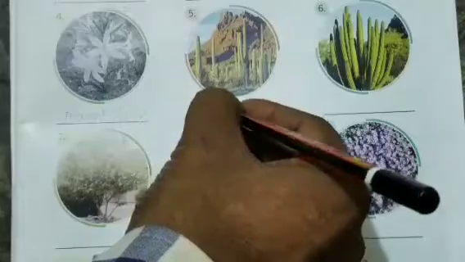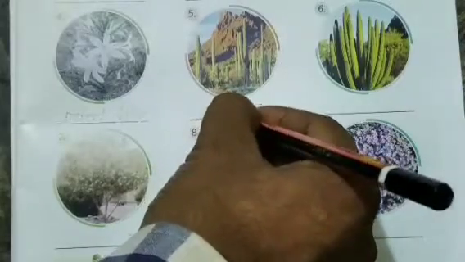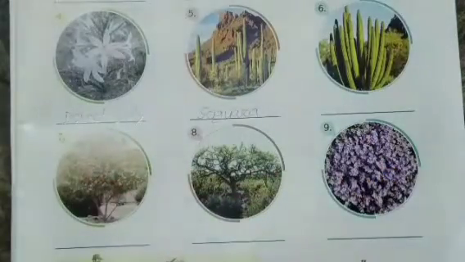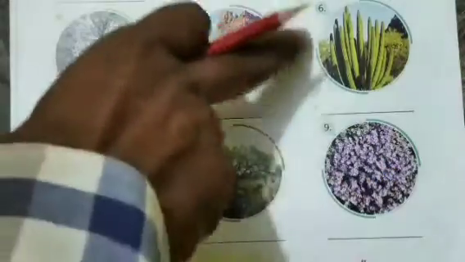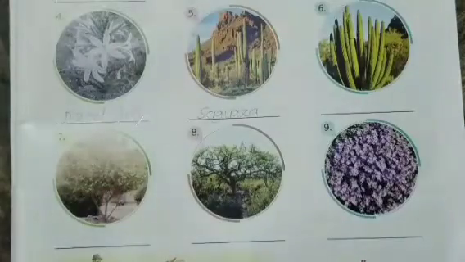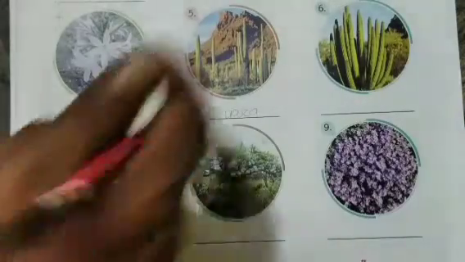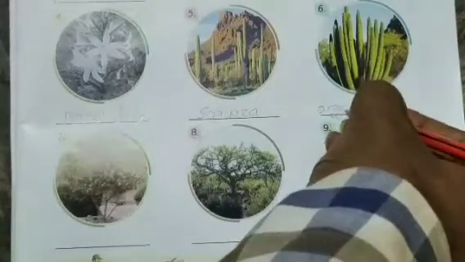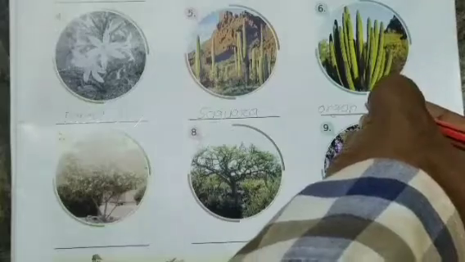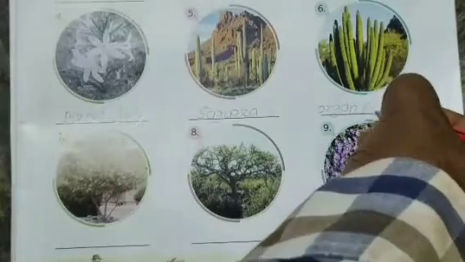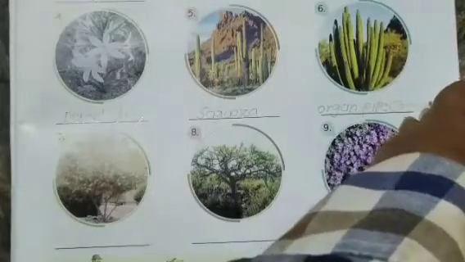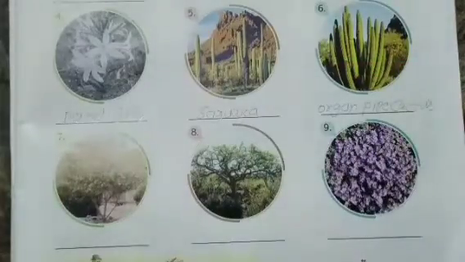You can write here saguaro. And in 6 you can write here organ pipe cactus. Okay students, organ pipe cactus.